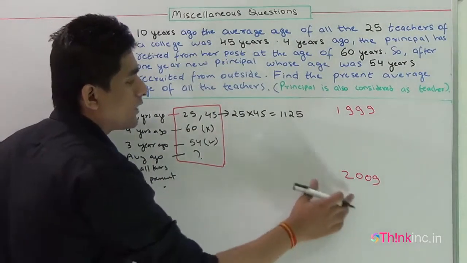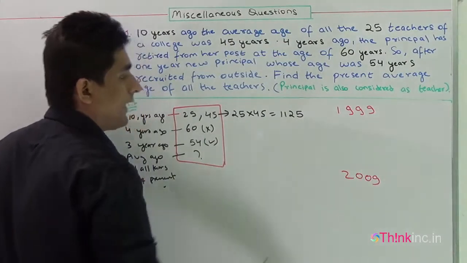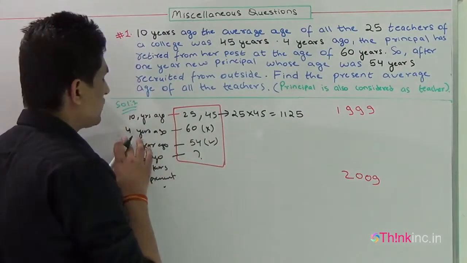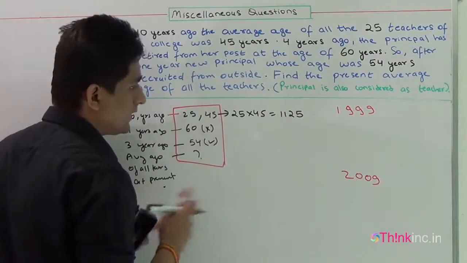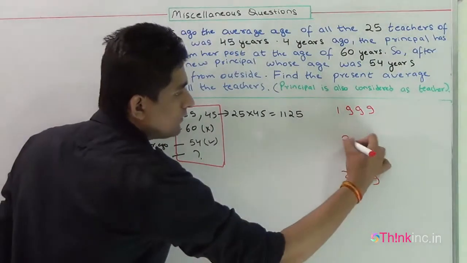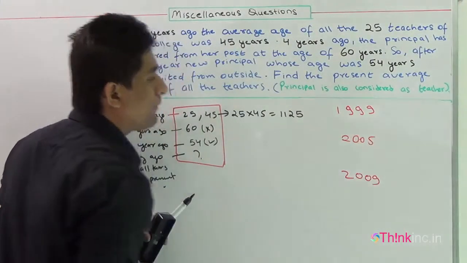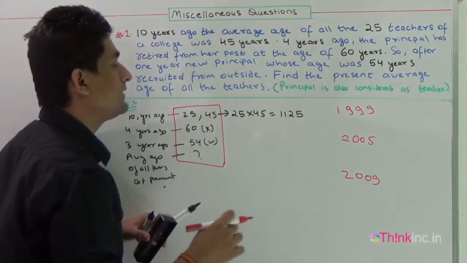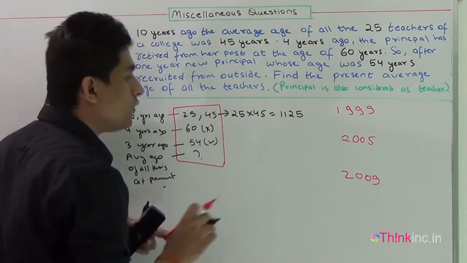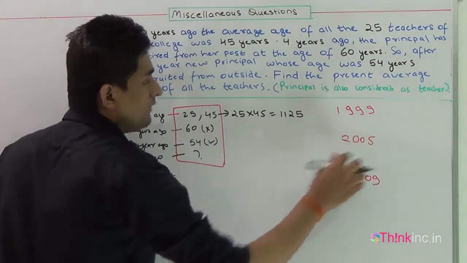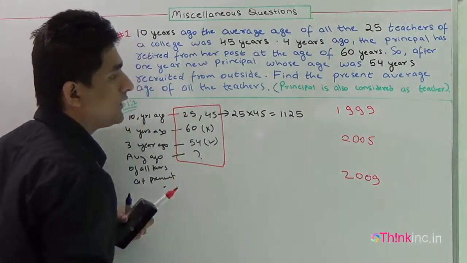Now, 2009 is the present time, and the question says 4 years ago, that is 2005, a principal retired from the college and his age was 60 years. So again, in 2005 we first have to calculate the sum of the age of the teachers.